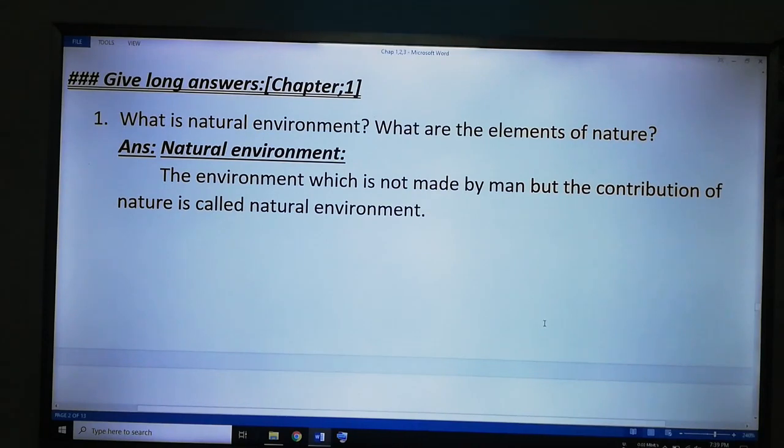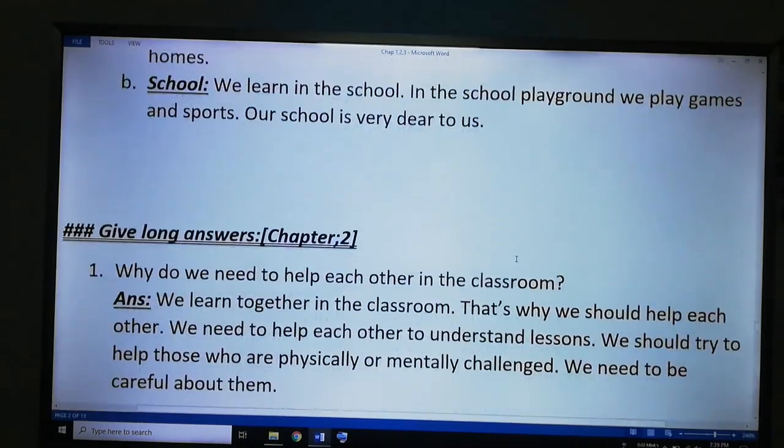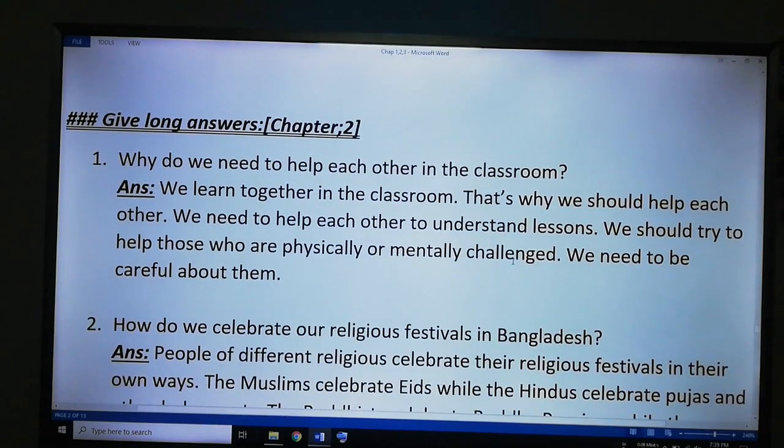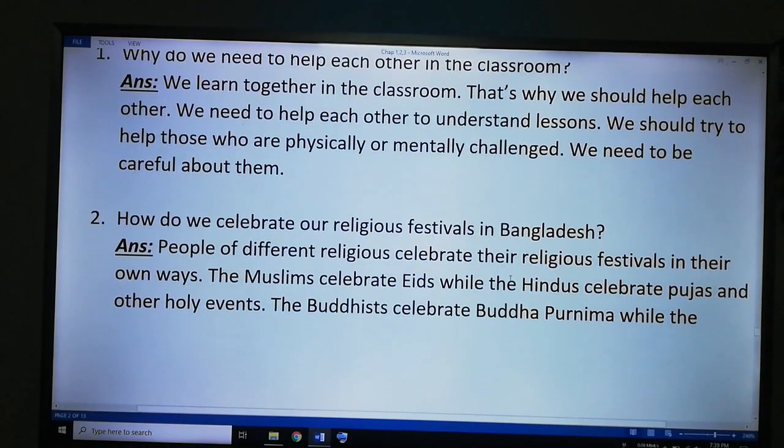Now our next topic is BQ, meaning broad question. Here write give long answer. Here we see chapter 1's broad questions with answers, and we see broad questions that come from chapter 2 with their appropriate answers.